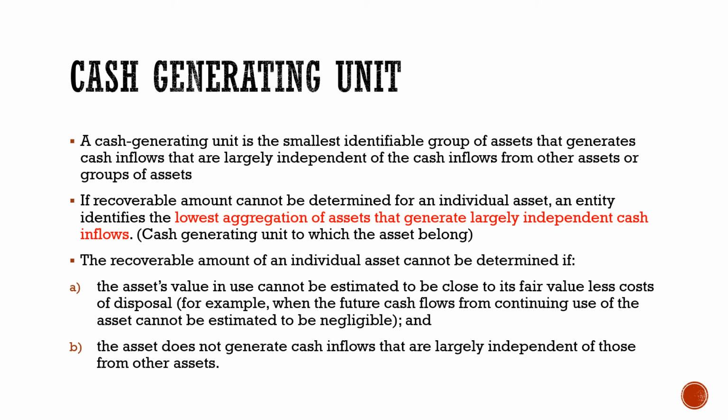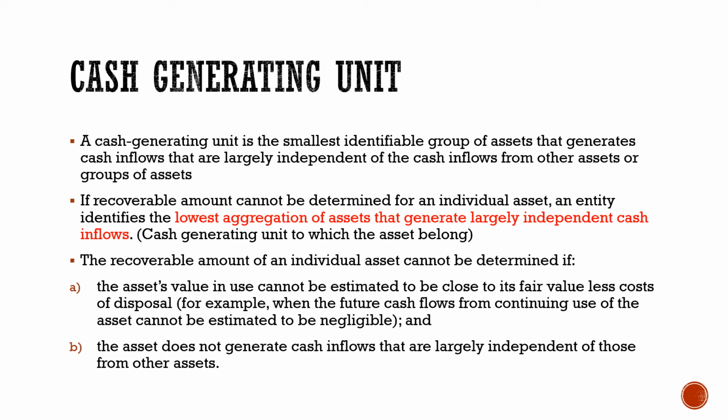Okay, now this is the second part of impairment, which is about the cash generating unit. So previously we were discussing the impairment of an asset as an individual asset, but right now we are dealing with the cash generating unit. And as previously discussed, the cash generating unit is a group of assets for which its cash flow depends on the group as a whole. An individual asset cannot generate cash flows on its own.